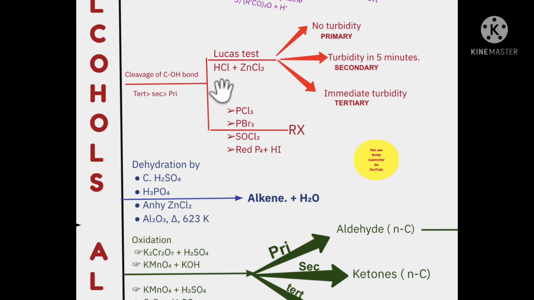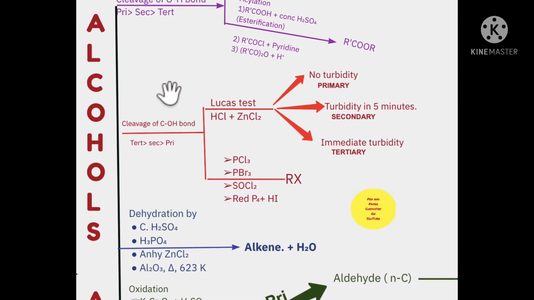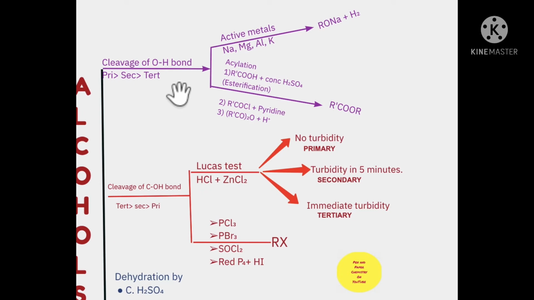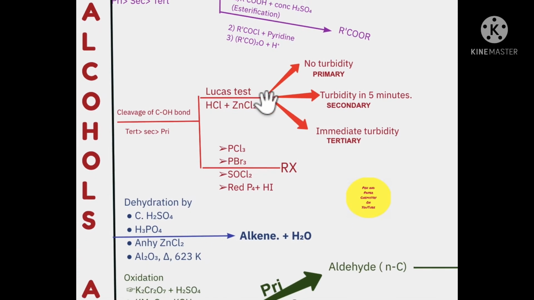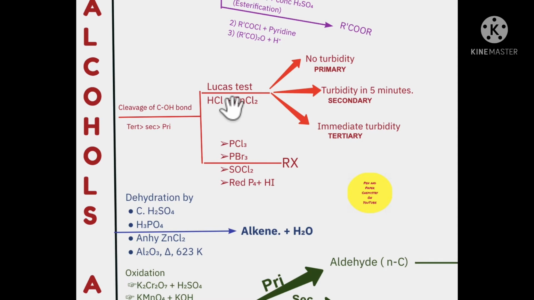So you see over here, this flow chart is helping you to study the reactivity order. It is also helping you to remember the name reactions, for example, esterification or Lucas test. It is also helping you to put the reagents in one place. So it's an all-in-one flow chart. And don't forget the conversions, right? So alcohols are getting converted into the alkyl halides. Of course, the secondary and the tertiary, not the primary, they are getting converted as well.